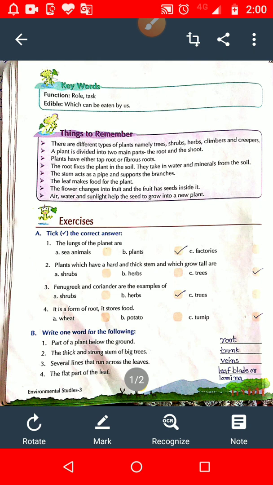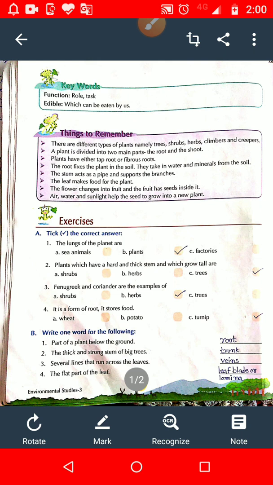Example is pumpkin. Next, another one is write the difference between a taproot and fibrous root with the help of an example each. Just now, in the short question, name two different types of root, I gave you the full explanation.